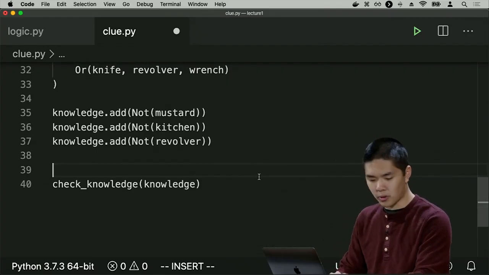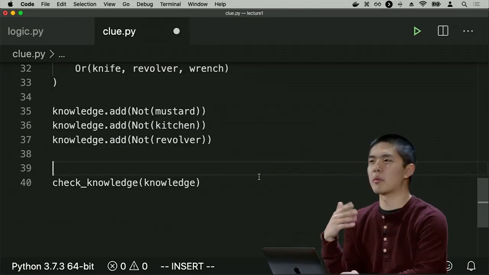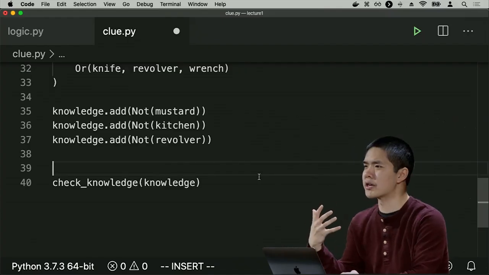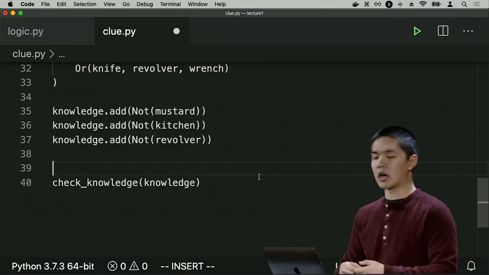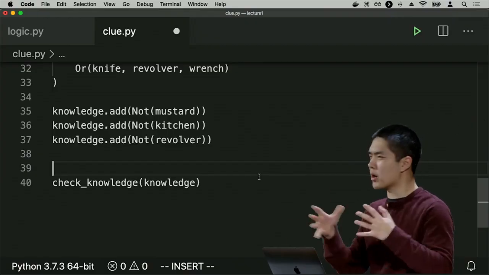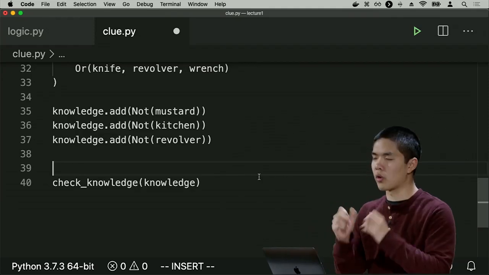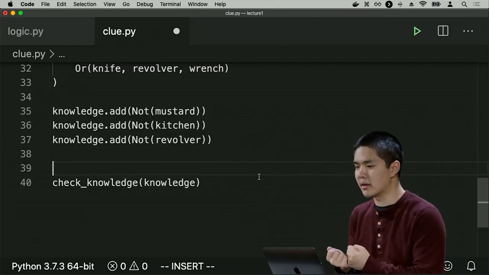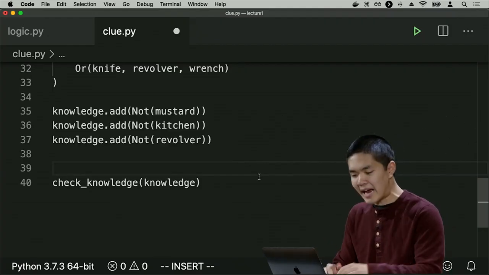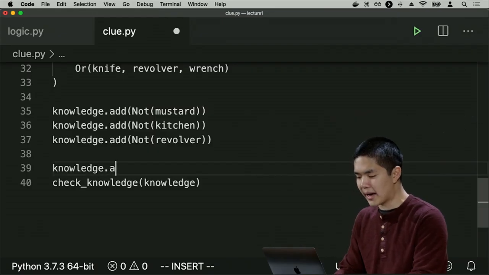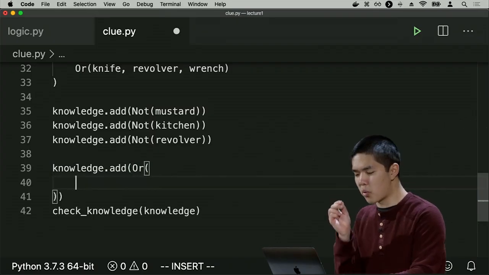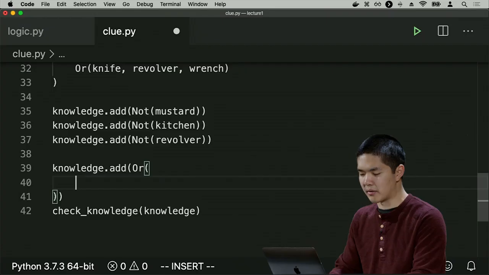So if, for example, we additionally got the information that someone made a guess. Someone guessed, like, Miss Scarlet in the library with the wrench. And we know that a card was revealed, which means that one of those three cards, either Miss Scarlet or the library or the wrench, at minimum must not be inside of the envelope. So I could add some knowledge, say knowledge.add. And I'm going to add an or clause, because I don't know for sure which one it's not, but I know one of them is not in the envelope.